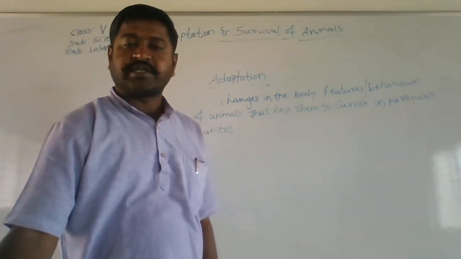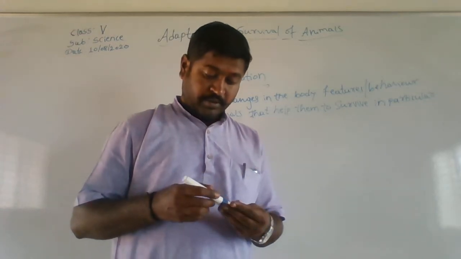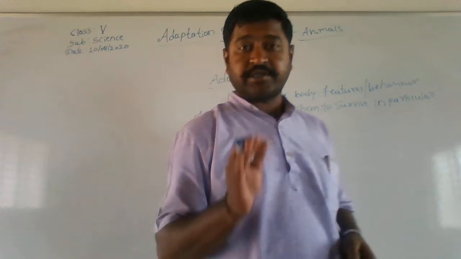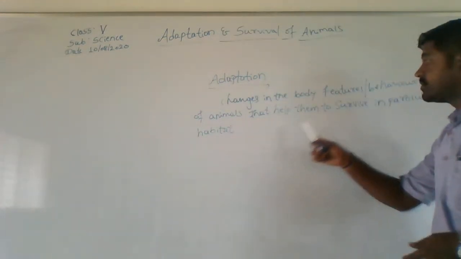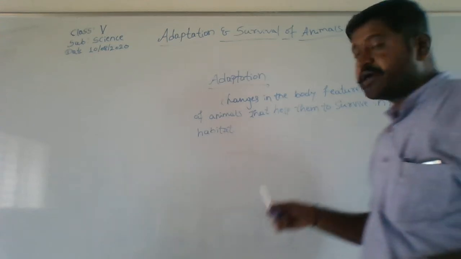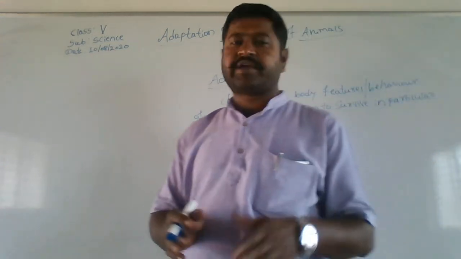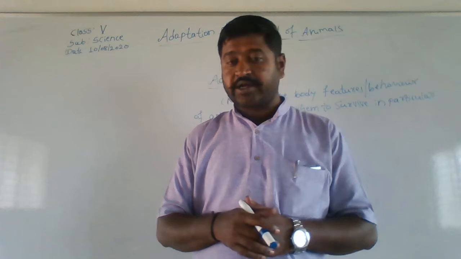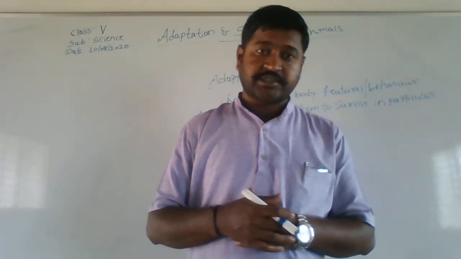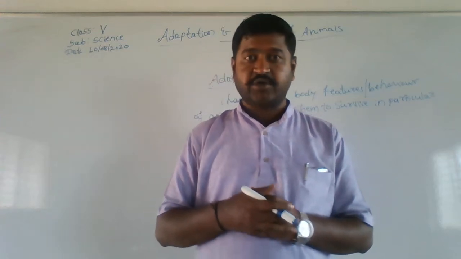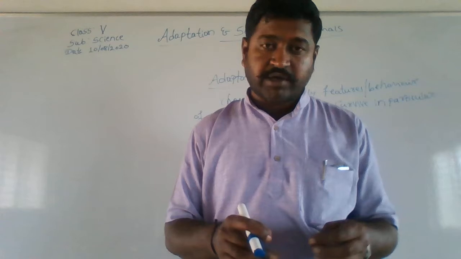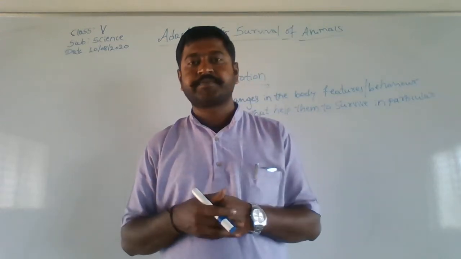So what is adaptation actually? It is changes in the body features or behavior of animals that help them to survive in a particular habitat. For example, in the Arctic region and Antarctic region, where the temperature is always below 0 degrees Celsius, can we go and survive normally as we live here?